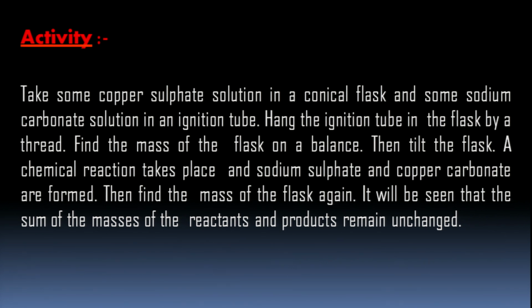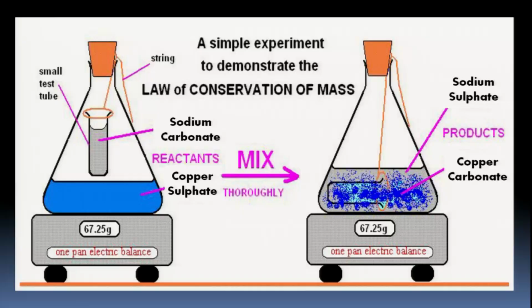It will be seen that the sum of the masses of the reactants will be equal to the mass of the products. Now see in this experimental setup: we have a weighing machine, we have a conical flask, we have the ignition tube. The small test tube is known as the ignition tube.